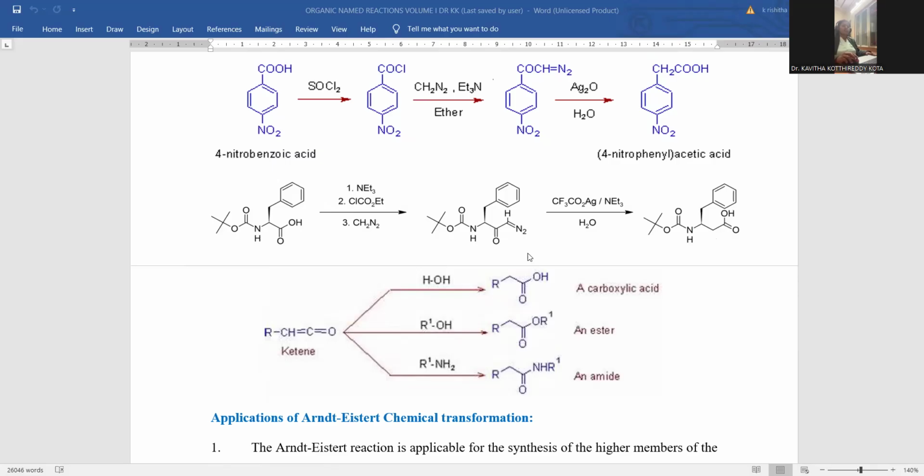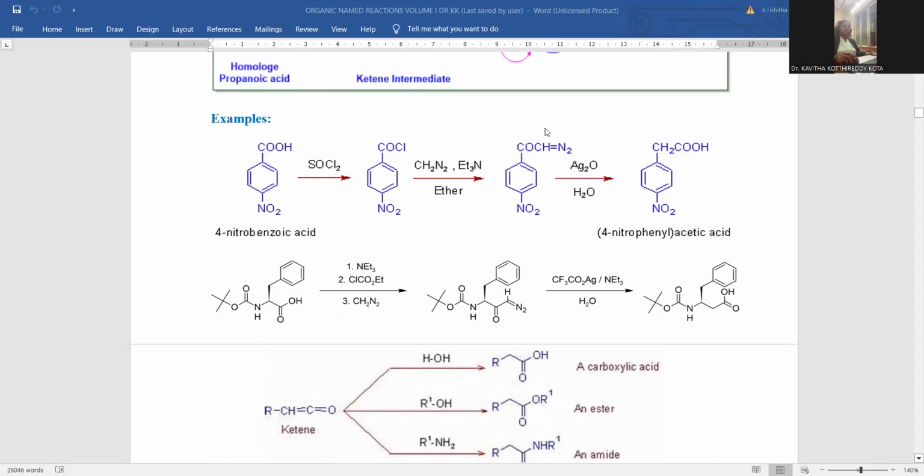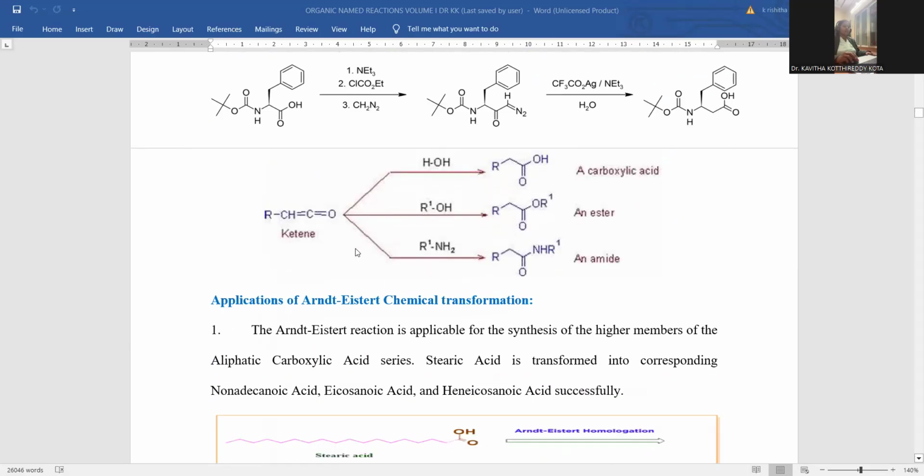So many more successful applications in the laboratory you can notice for this reaction. By taking this ketene, not only the carboxylic acid, but you can achieve various other derivatives of the carboxylic acids as well, right? That is possible by treating the ketene, generated as an intermediary compound, immediately with water.